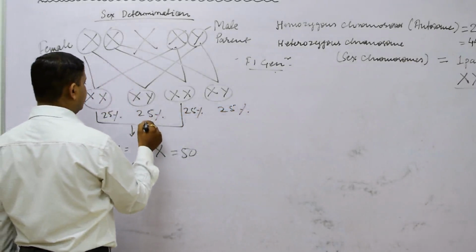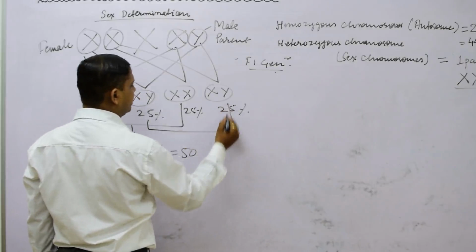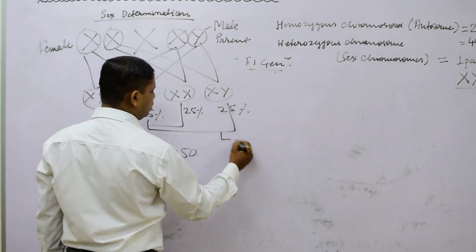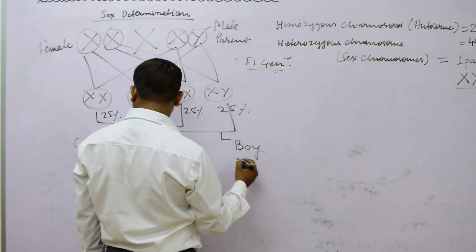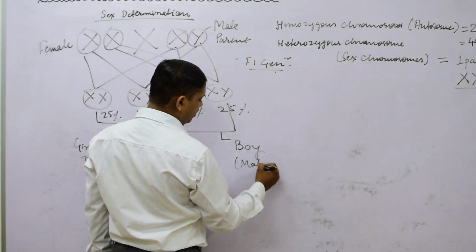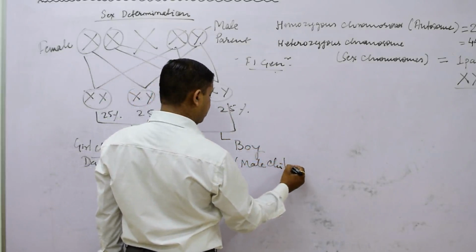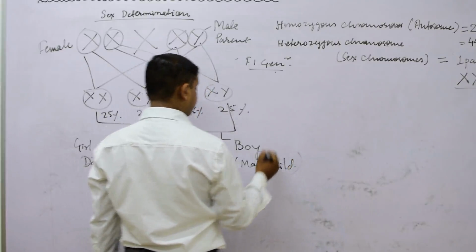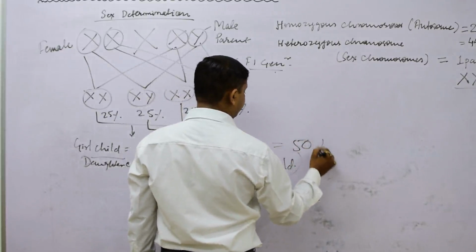Now XY: 25 plus 25, and that is boy formation, or male child, so that is 50%.